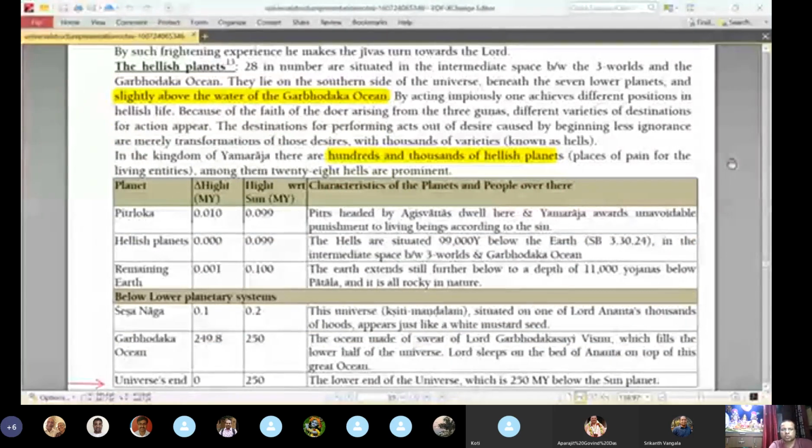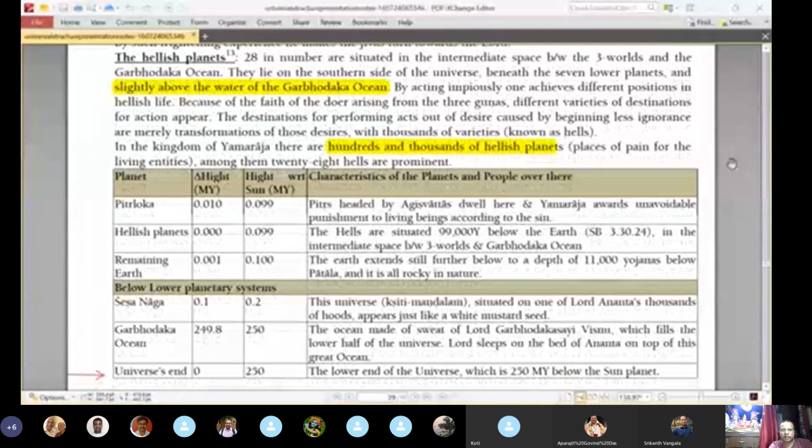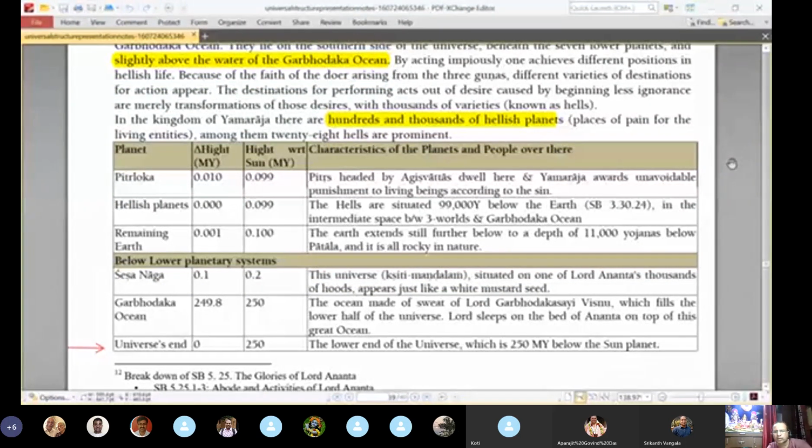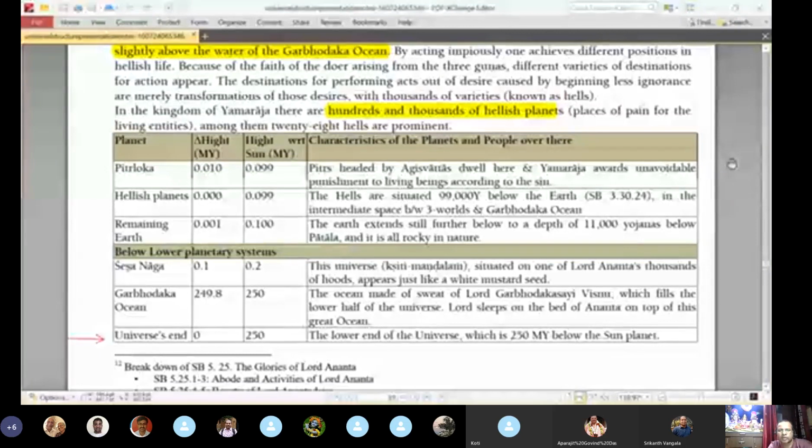So as we saw, below the Patala, the Pitrloka is coming. Pitrs headed by, we saw already, Yamaraja. Then next are the hellish planets. So we can see that the height from the earth for the hellish planets and Pitrloka is the same, equal, which means that they are at the same level. The Pitrloka and hellish planets are on the same kind of level.